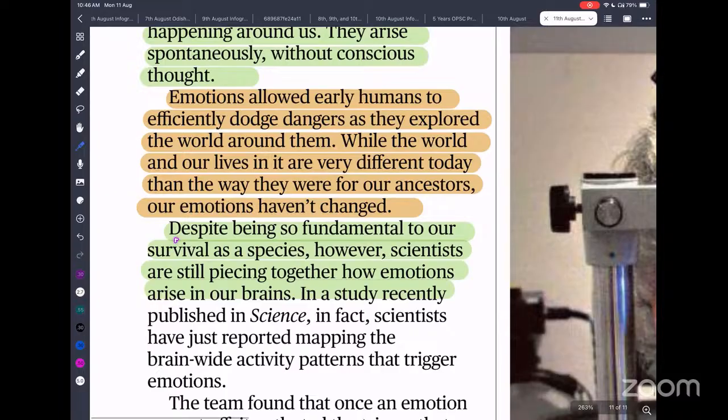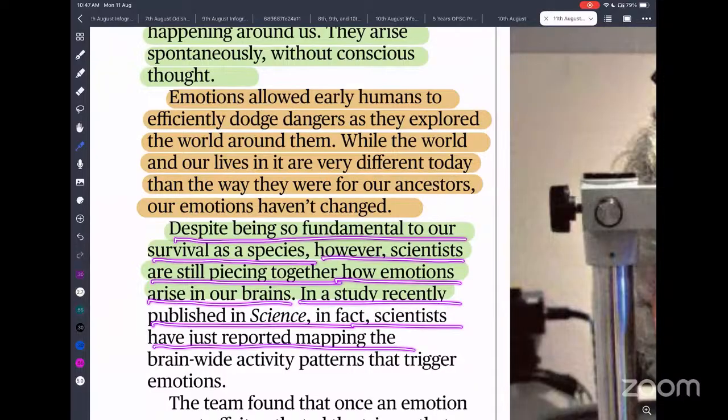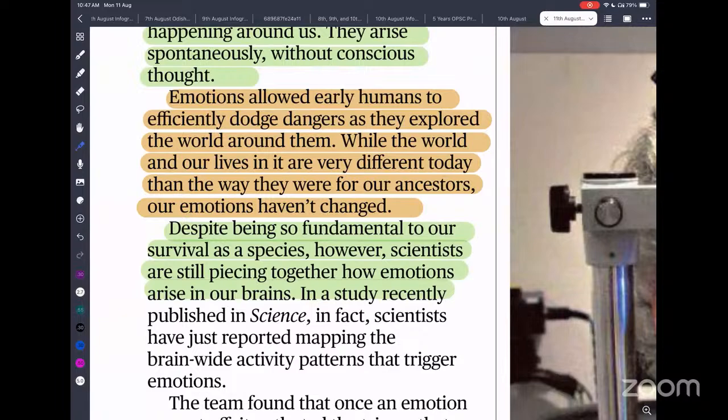Despite being so fundamental to our survival as a species, scientists are still piecing together how emotion arises in our brain. In a study recently published in Science, scientists have just reported mapping brain-wide activity patterns that trigger emotion. So recently, scientists have studied and mapped the brain-wide activities that are helpful for the generation of emotions.